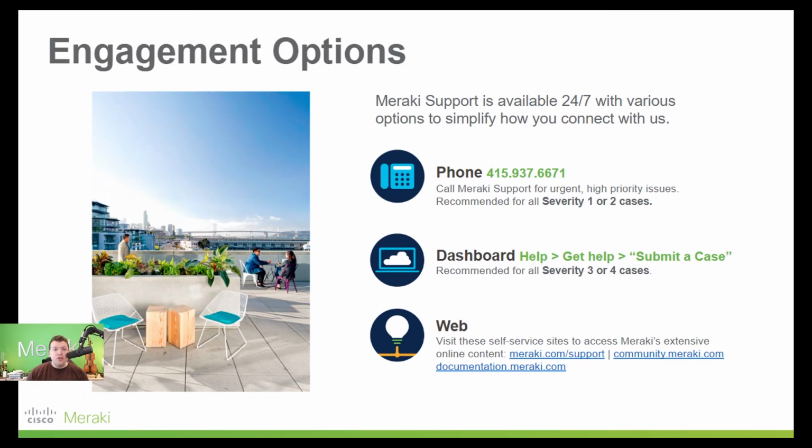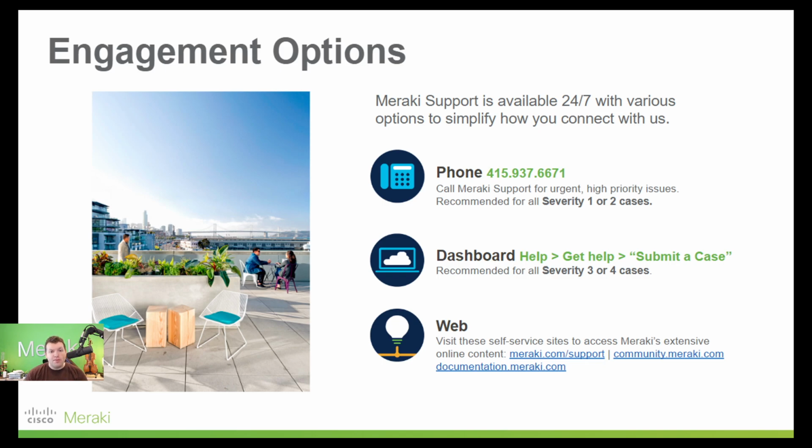Let's talk about Meraki TAC and the best ways to engage us when you have an issue. We like to keep things pretty simple here at Meraki. So, a little overview of our support system here. At Meraki, we have 24/7 support with various options of how to connect with us as well.